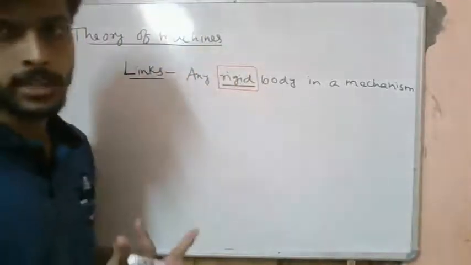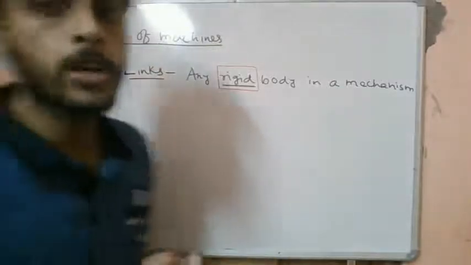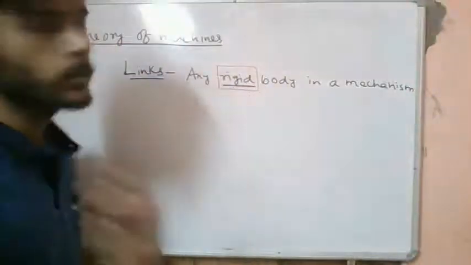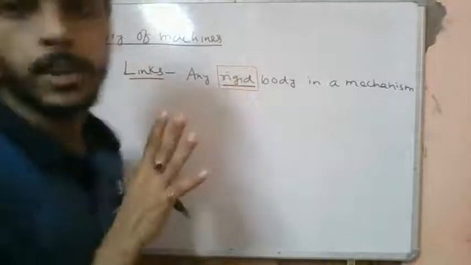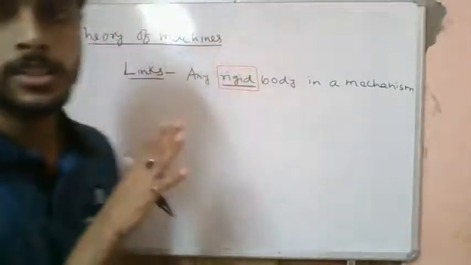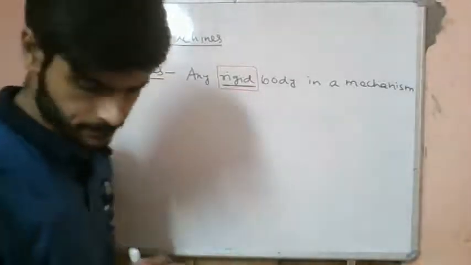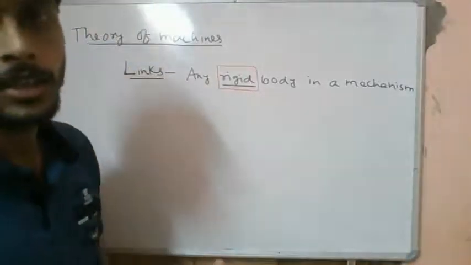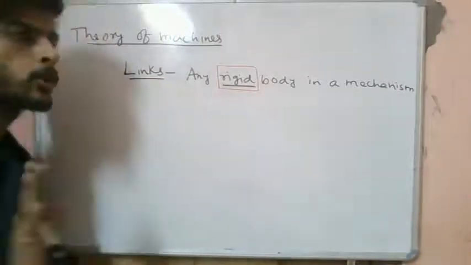If we have any flexible or elastic bodies like springs, ropes or belts, they are not rigid bodies and will not be called links. A link is only a rigid body in a mechanism.